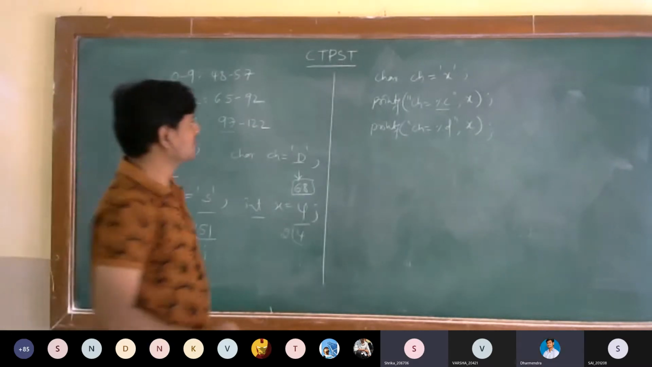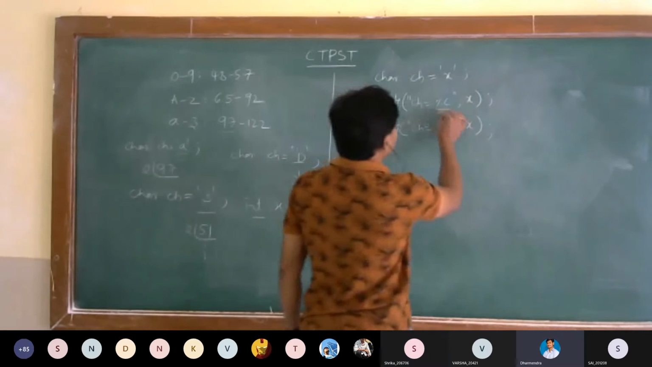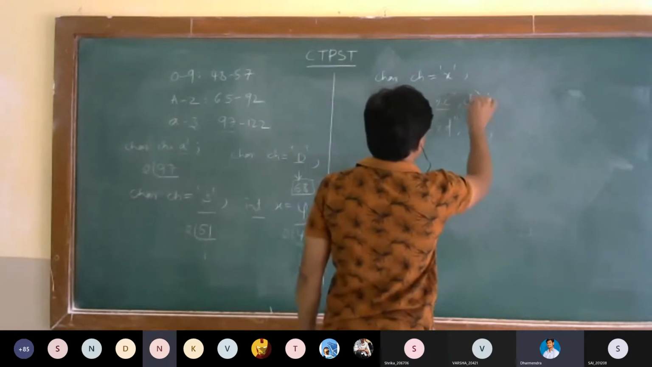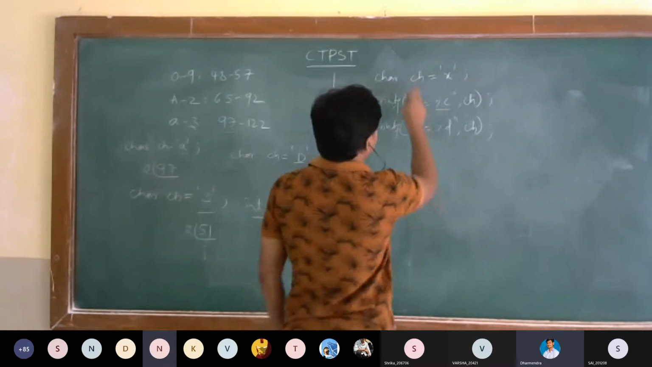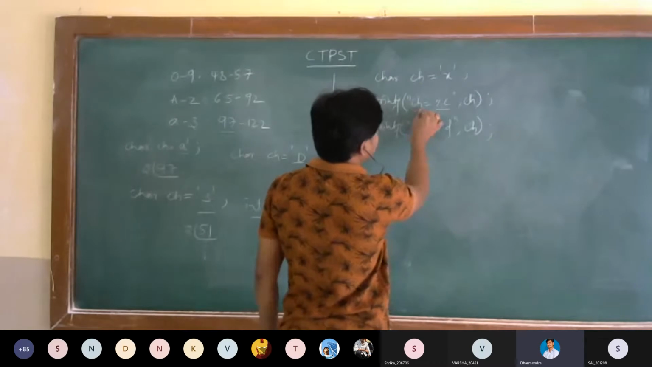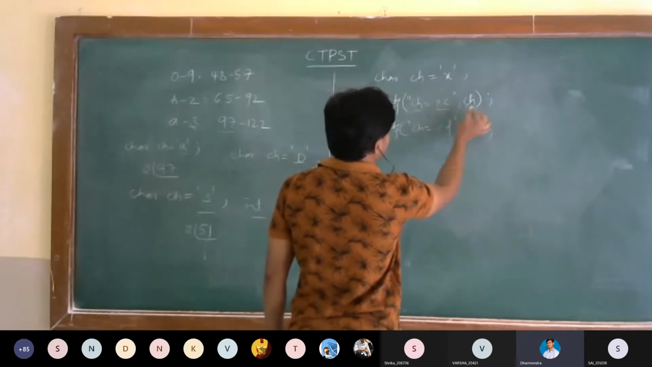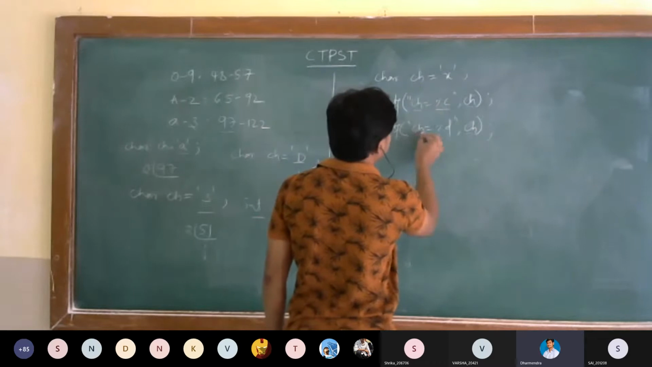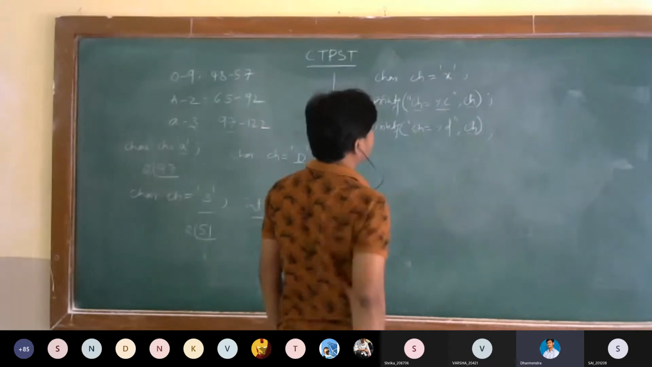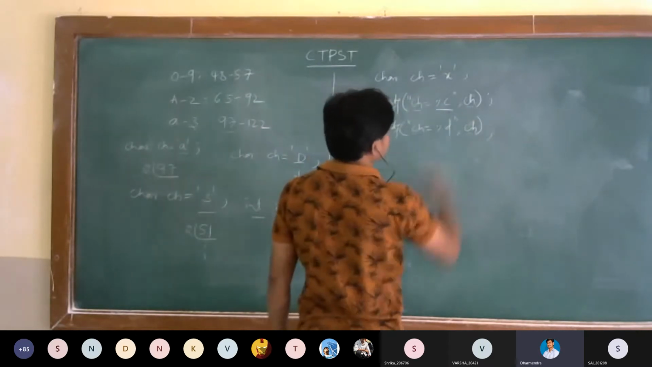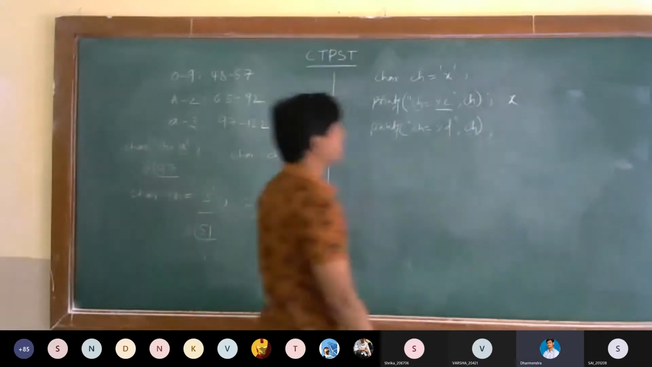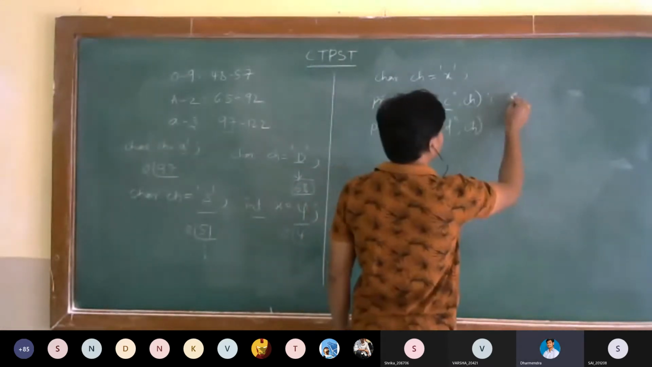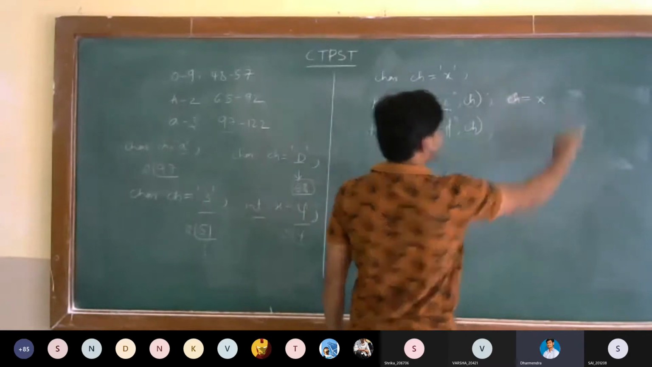Sorry, I'm very sorry, I have to take ch. Otherwise this is a simple string, not a variable, and it will be treated as a simple string. Here the format specifier is there. So here what will be printed? x will be printed. The result is ch is equal to x.